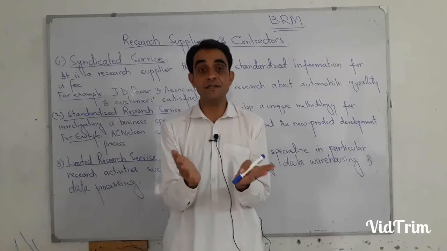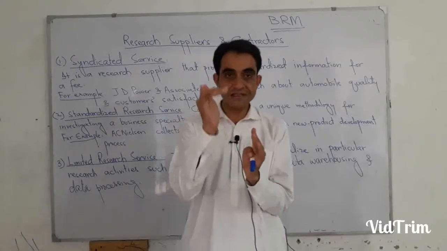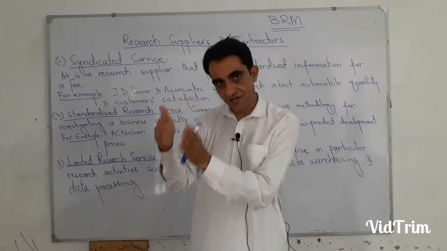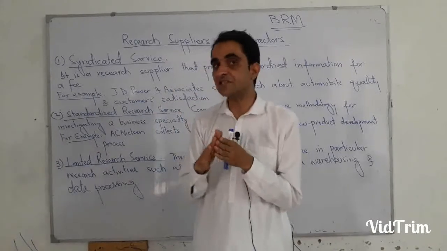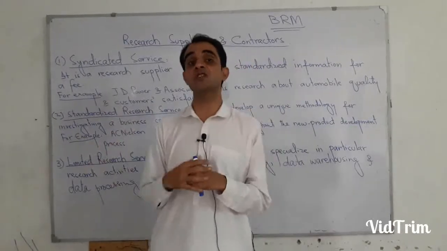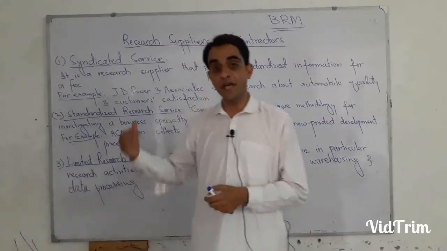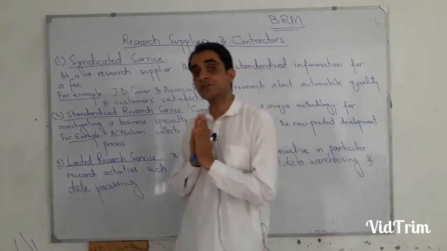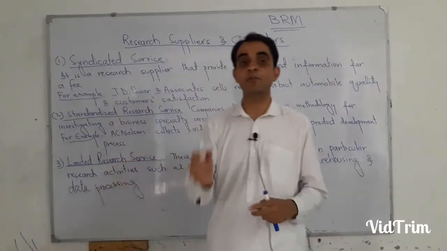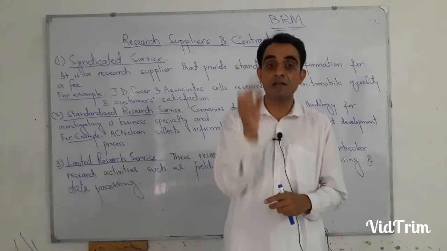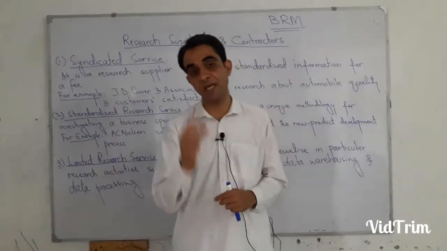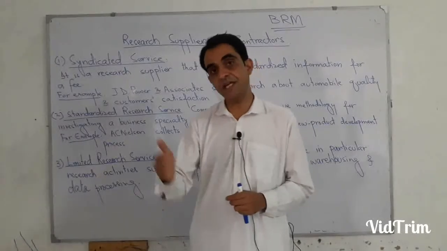Economies of scale means that when we are producing something, with the passage of time the cost of production decreases and specialty in that process increases. So here, the research firm has specialty. They can conduct a complete research with minimum resources or minimum cost in less time.